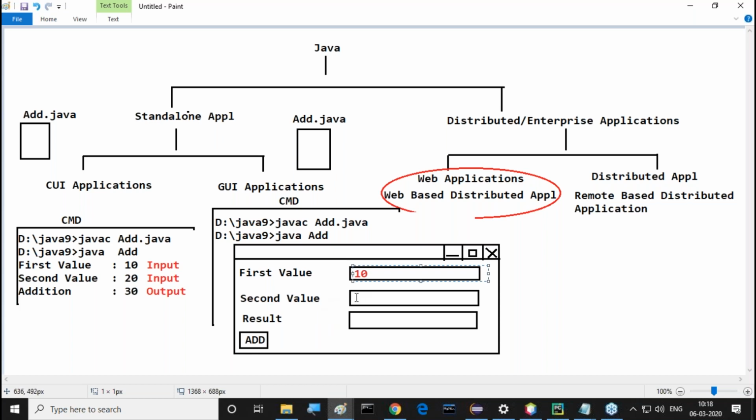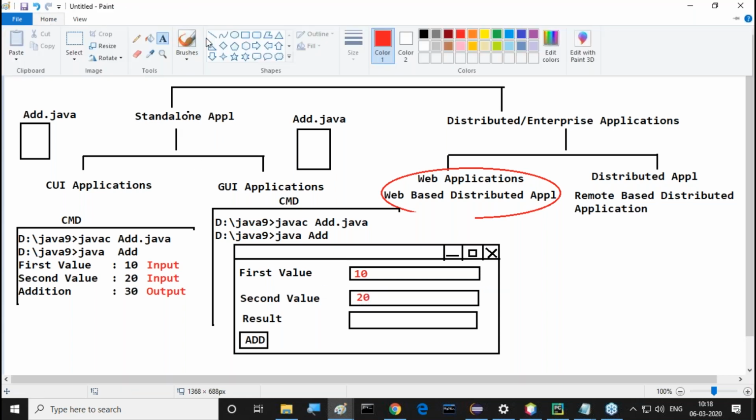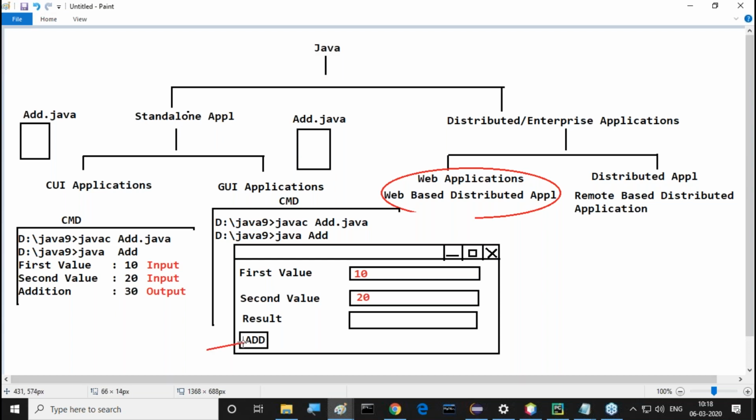Second value, 20, I provided. Observe carefully. Wherever the first value and second value are available, we have to enter the data. So 10 and 20, I provided data on my GUI. Here I will click on the Add button. Observe clearly. When we click on the Add button, internally, the program will take the 10 and 20 values.